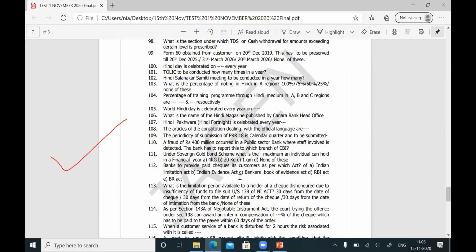So banks can give the paid checks, original checks, to the customer as per section 45Z of the Banking Regulation Act. The answer for this question is section 45Z of the Banking Regulation Act. What the customer in turn has to give? He has to give an indemnity that I will preserve the original checks as per section 45Y of the Banking Regulation Act. So banks have to provide paid checks to the customer as per which act? Indian Limitation Act, Indian Evidence Act, Bankers Books Evidence Act, RBI Act. The correct answer is E, Banking Regulation Act, section 45Z.